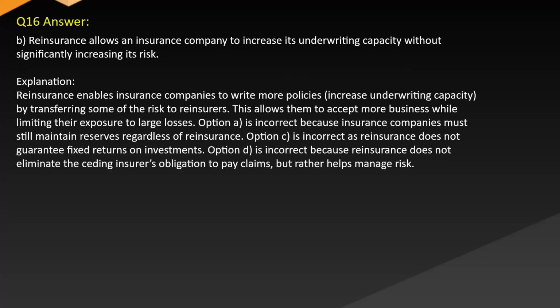Answer: B. Reinsurance allows an insurance company to increase its underwriting capacity without significantly increasing its risk. Explanation: Reinsurance enables insurance companies to write more policies and increase underwriting capacity by transferring some of the risk to reinsurers. This allows them to accept more business while limiting their exposure to large losses.